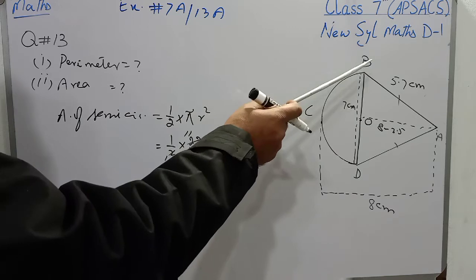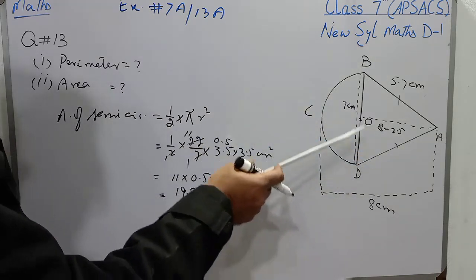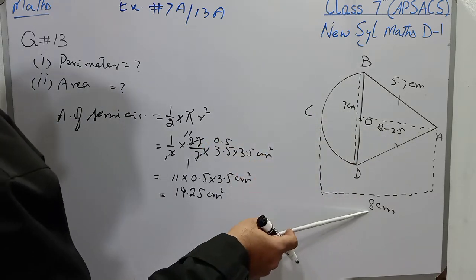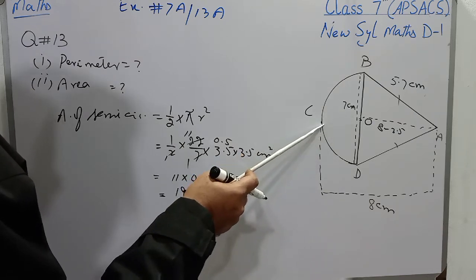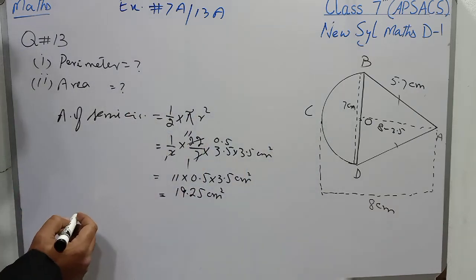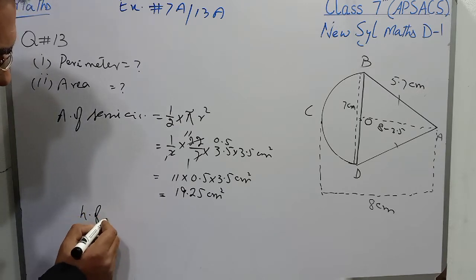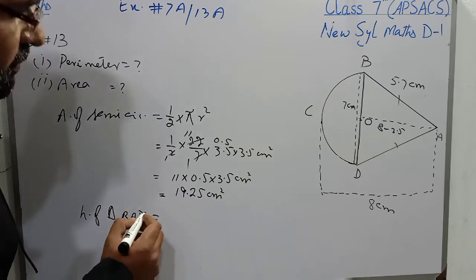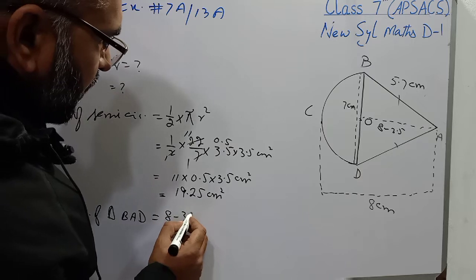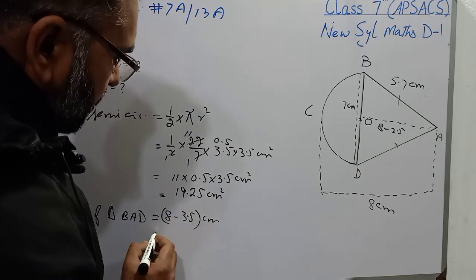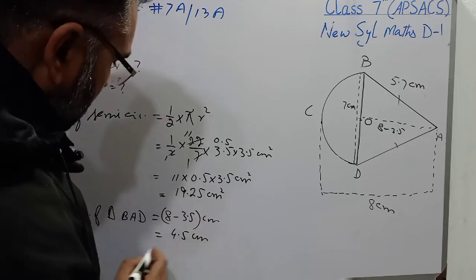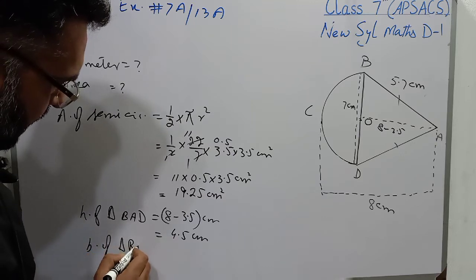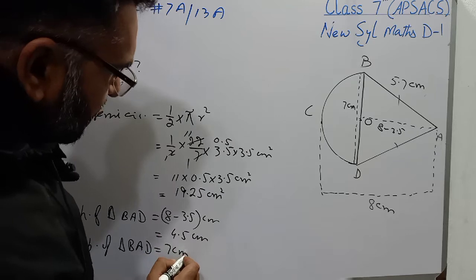Now students, we have to find the area of triangle BAD in which the base is 7 and the altitude or height of this triangle will be 8 minus 3.5, that is the radius. So first I will find the length or height of triangle BAD, that will be, students, 8 minus 3.5 centimeter, and it will be 4.5 centimeter, and the base of triangle BAD is 7 centimeter.